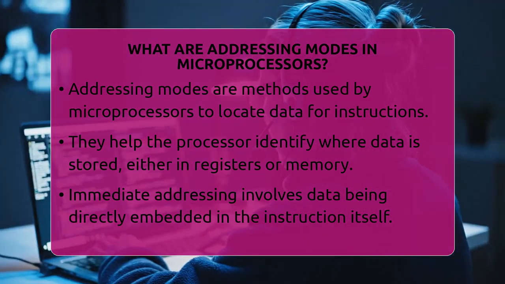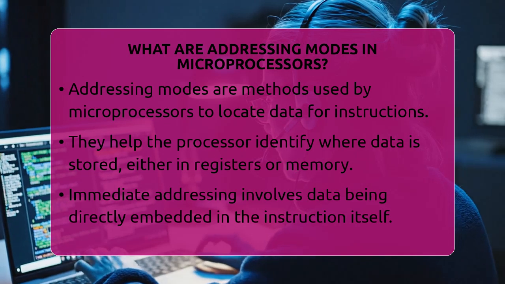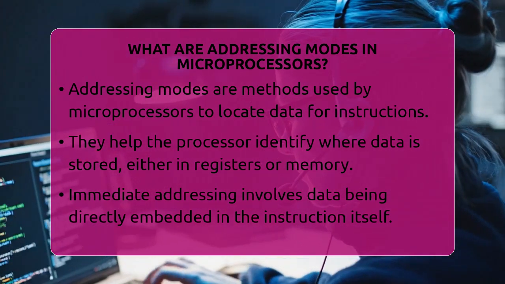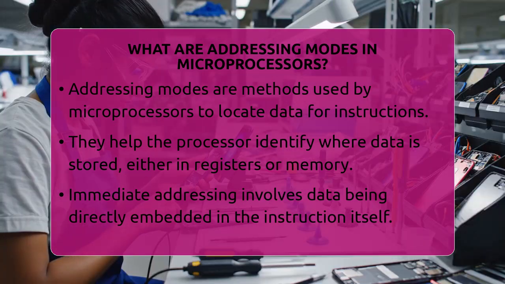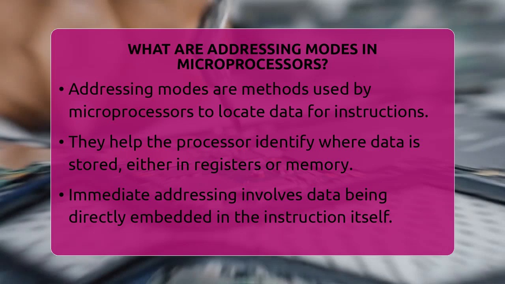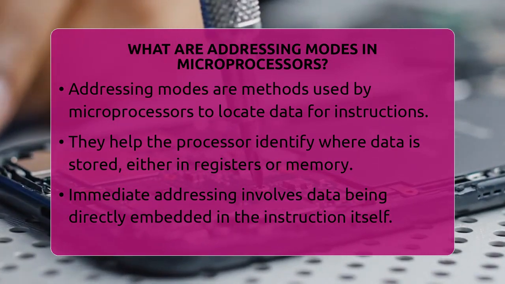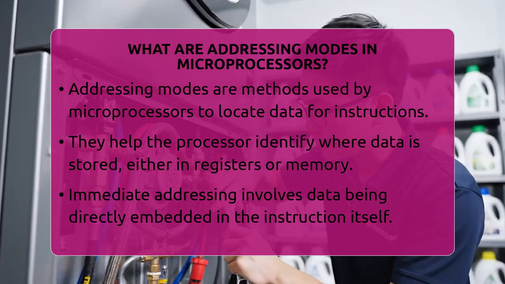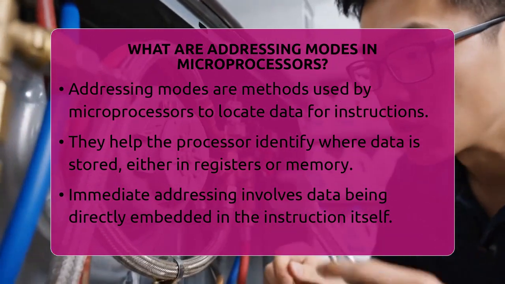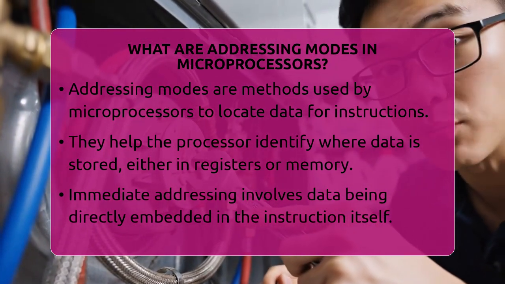Addressing modes are methods used by microprocessors to specify the location of data that an instruction will use. They tell the processor how to find the data stored either in registers or in memory. Think of it as different ways to tell the microprocessor where to look for the information it needs to perform a task.